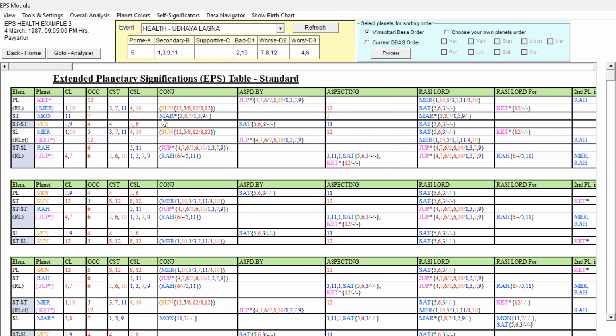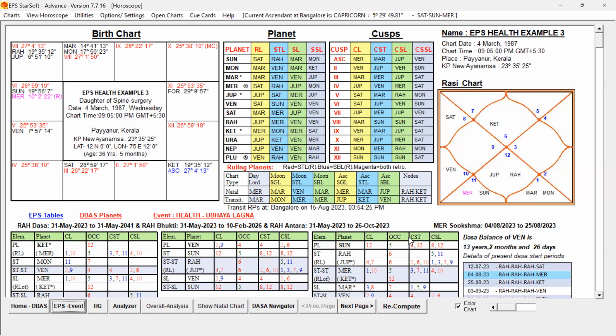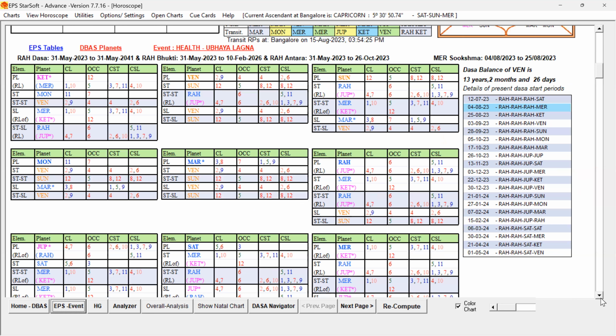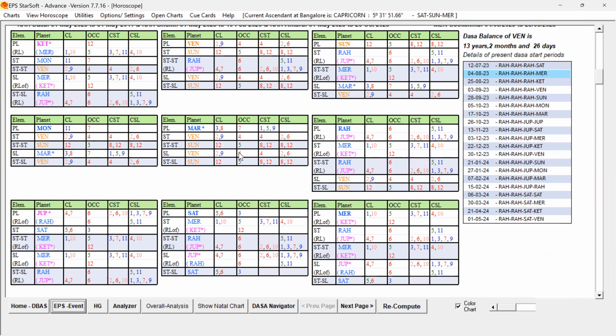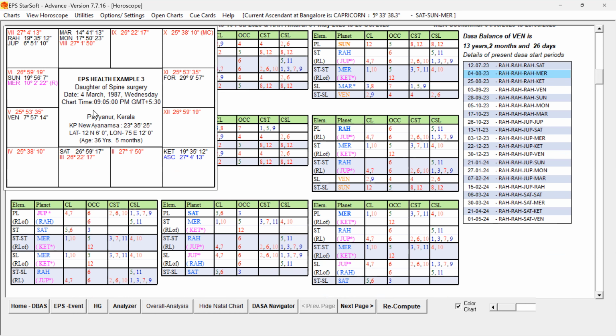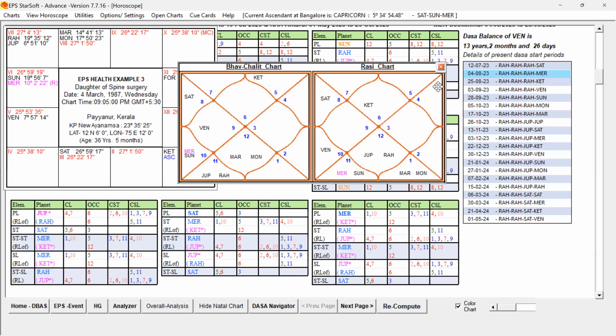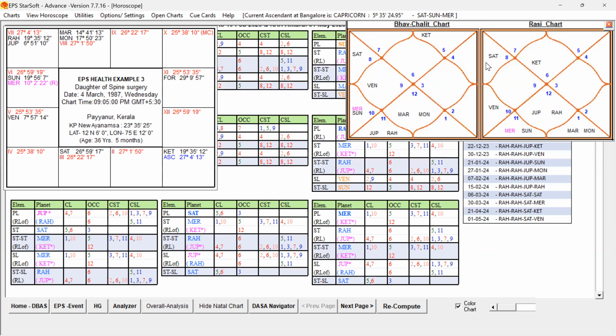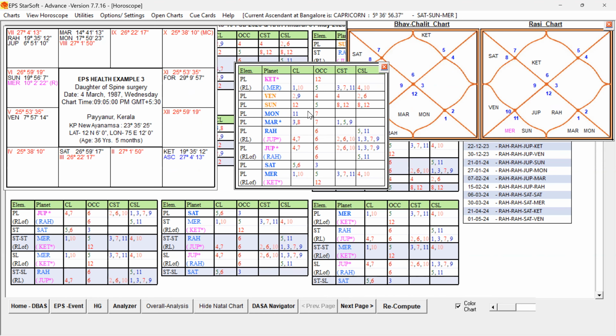So let us go to the home page and let us study the self-significators once again, which are the more unfavorable and which are all favorable. Let me go to the all EPS tables and let us open the birth chart also. And let us open that North Indian charts for the benefit of the North Indian followers, and self-significator.